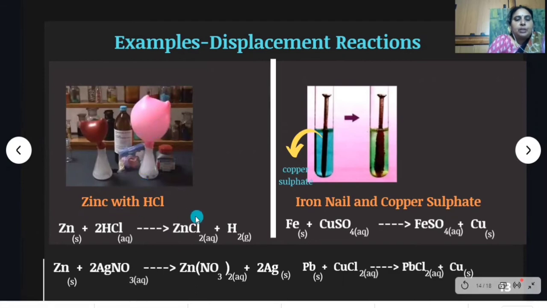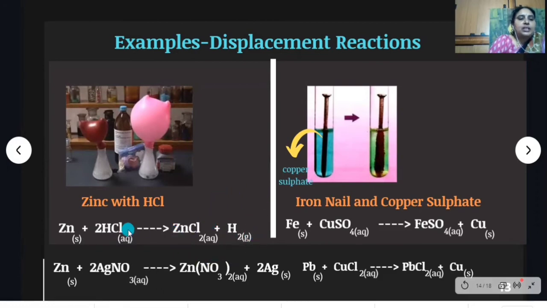Then, after some time, what do you observe here? The balloon bulges out. So, which gas is liberated, children? Hydrogen gas. So, when zinc metal reacts with dilute HCl, it produces zinc chloride and hydrogen.